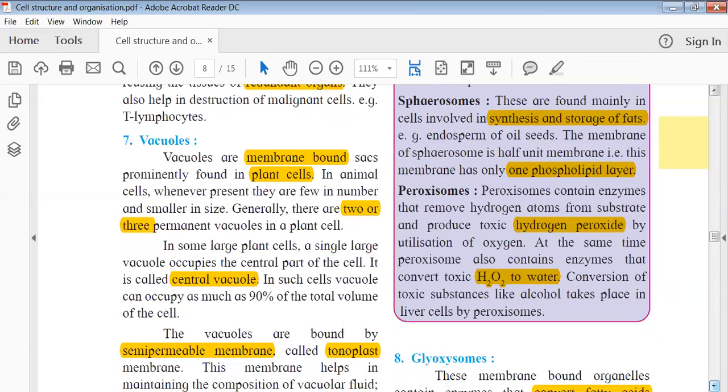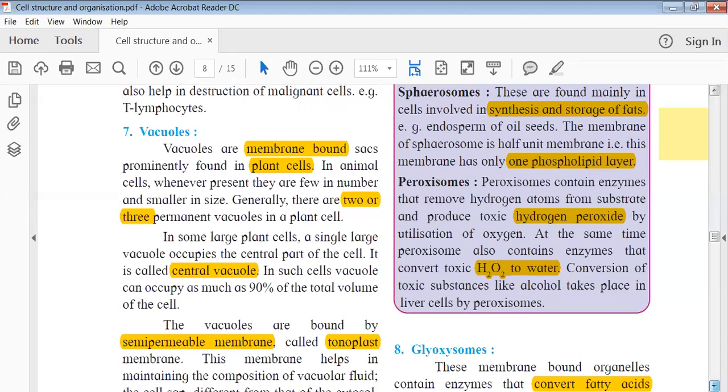So I hope you understood the meaning of microbodies and its two major types, the spherosomes and the peroxisomes. What is the work of spherosomes? Synthesis and storage of fats. Peroxisomes, on the other side, help in oxidation processes where hydrogen peroxide is made, and then it is cleared from the cell by other enzymes present in the peroxisomes, finally making water. Okay, is it clear?